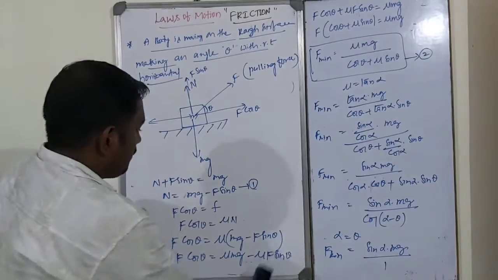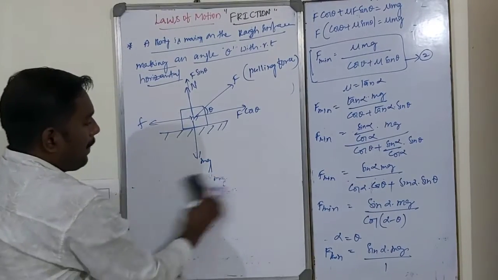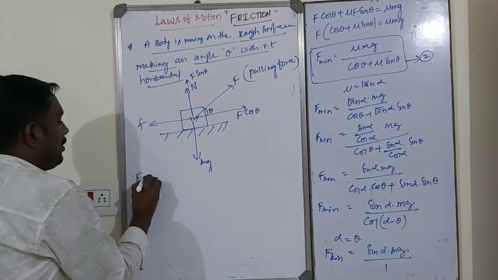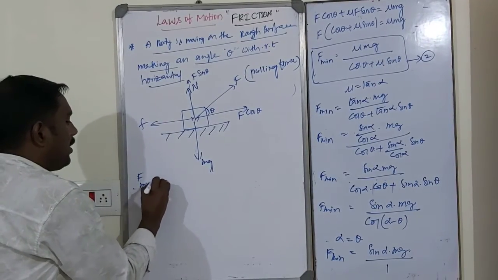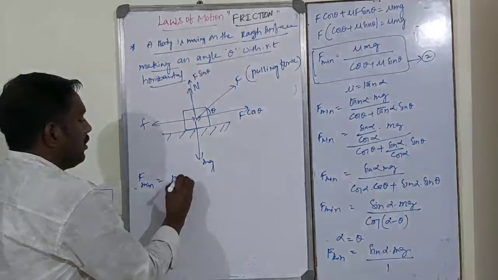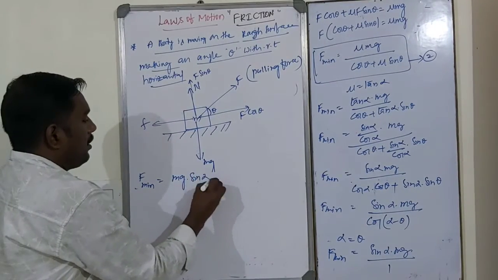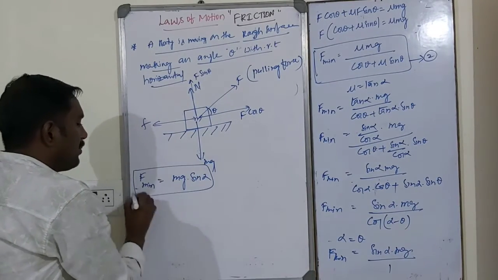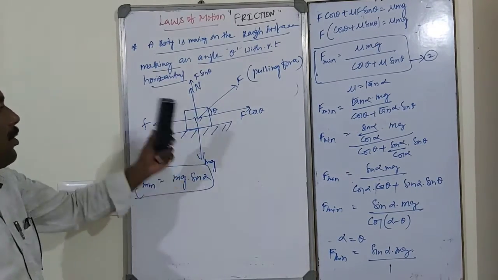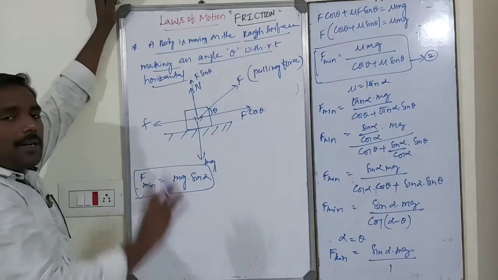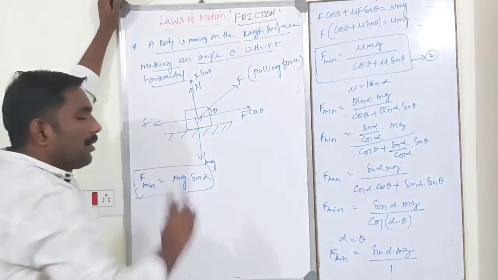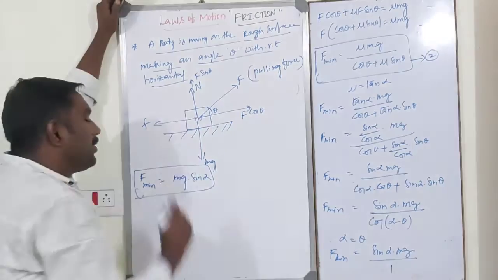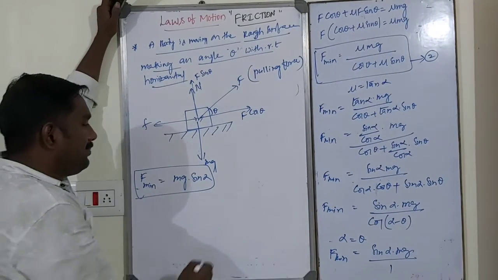So finally, minimum force F minima is equal to mg sin alpha. This is the minimum force applied on a body. Just the body is ready to move. Just the body is moving along a horizontal, making an angle theta with respect to horizon.